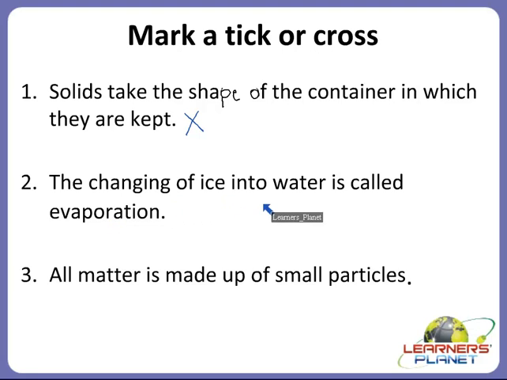But what is the process of the changing of ice into water? Yes, it is called melting. So we will mark a cross, because this process is not called evaporation, it is called melting. Alright children, now the next one.